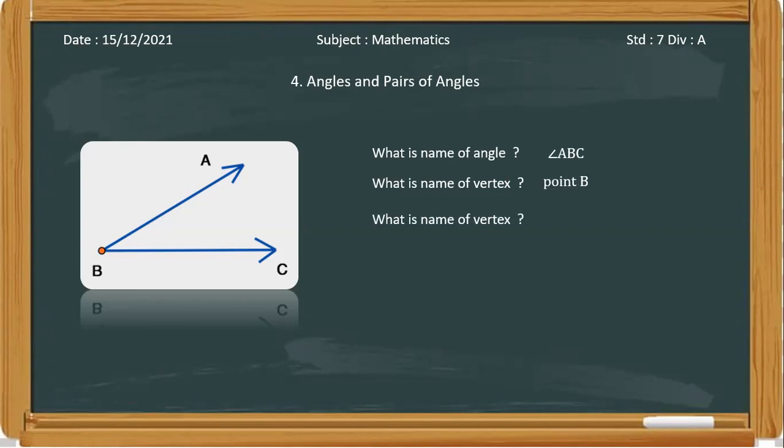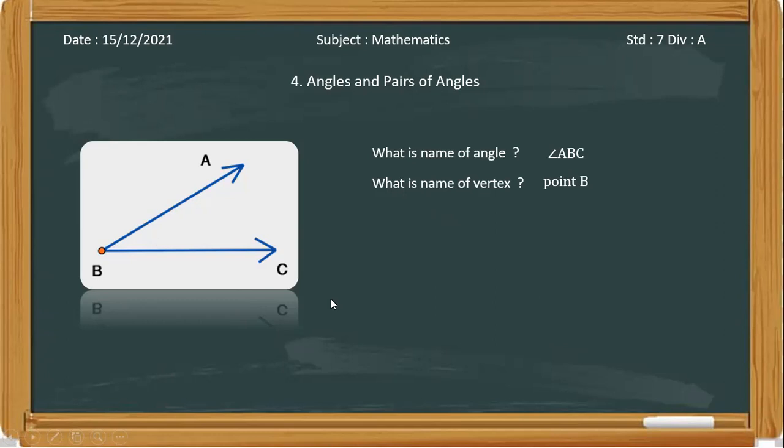And what is the name of the arms? Sorry, it's coming again. The question was, what are the names of the arms? By mistake I said vertex. So, what are the names of the arms? Arms means this side BA and this arm BC. Arms means AB and BC.